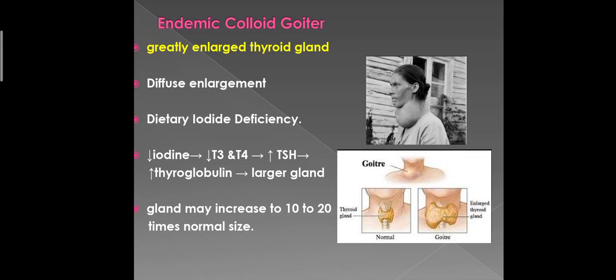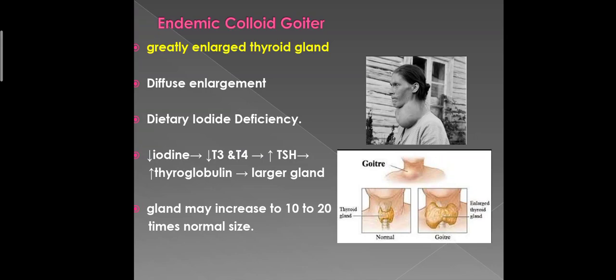As the thyroid hormones are not available to inhibit the production of TSH by the anterior pituitary, there is excess secretion of thyroid stimulating hormone. The TSH then stimulates the thyroid cells to secrete large amounts of thyroglobulin colloid into the follicles, and the gland grows larger and larger. It continues to grow.